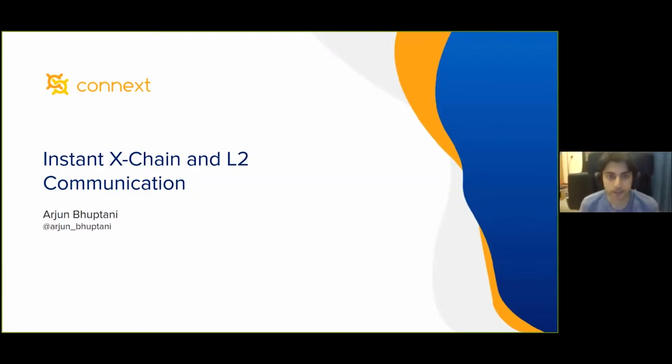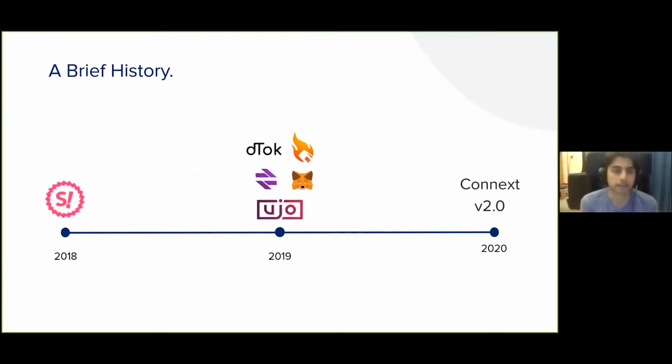Before I get started, I wanted to give a quick history of Connext. We've been around for quite a while. We built the first ever payment channel hub implementation on Ethereum with SpankChain back in 2018. In 2019, we generalized that and took that to the rest of the Ethereum space, and a bunch of projects like MetaMask and Ujo built really interesting experimental payment flows on top of us.